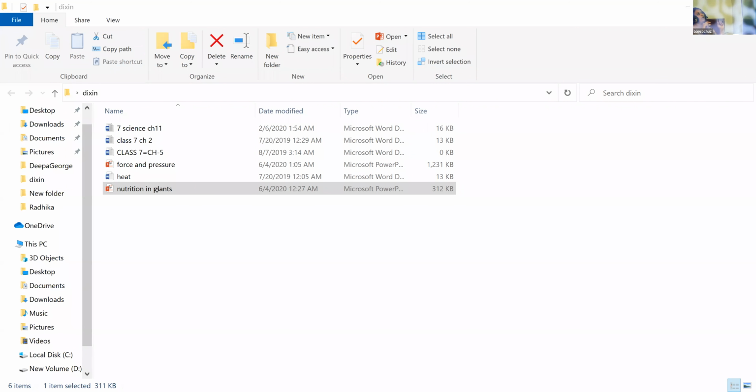Okay, students, I'm going to mark the use of each thing in this photosynthesis. Already we learned what is photosynthesis, but how will this food be transported and with the help of what? First, we are moving to chlorophyll. You can see what is the use of chlorophyll in the leaf.